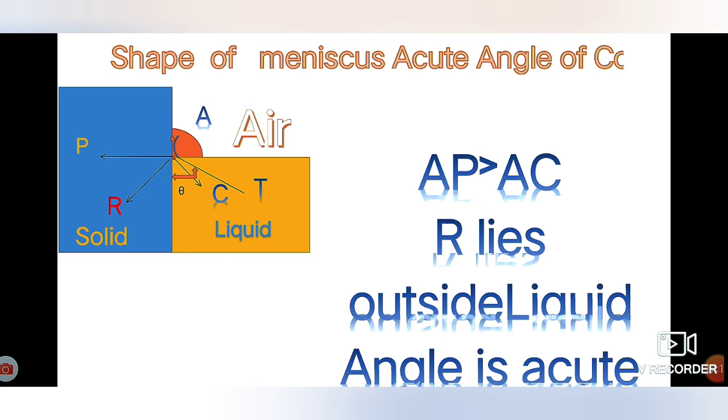acute angle. As we know, tangent T represents the force of surface tension, as shown in the diagram. We have to imagine why the acute angle is formed. It is due to the balance of adhesive and cohesive forces.